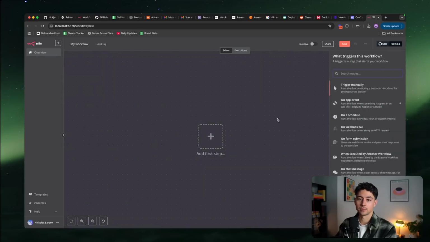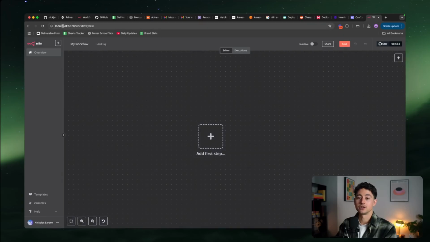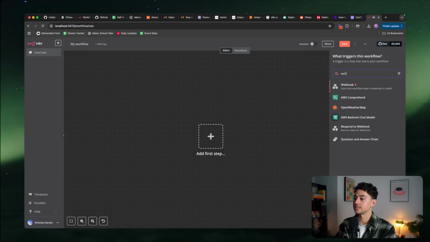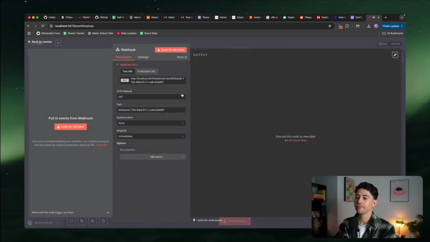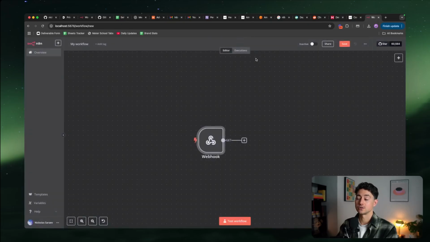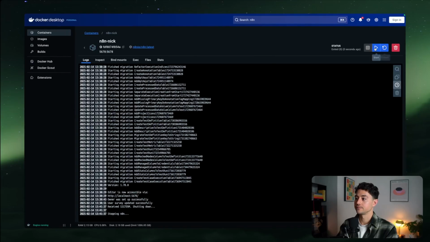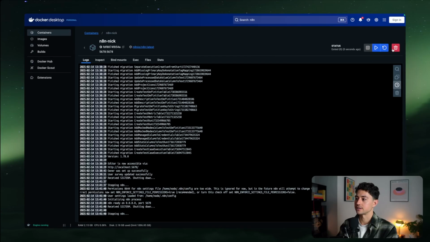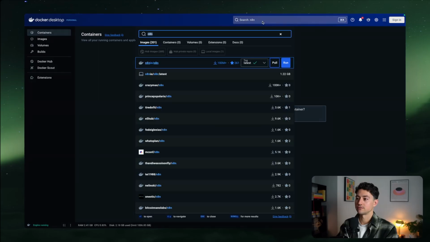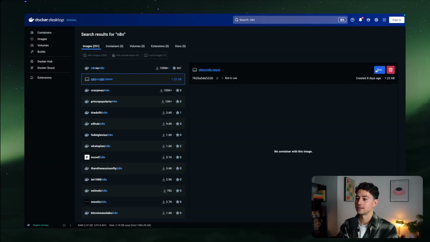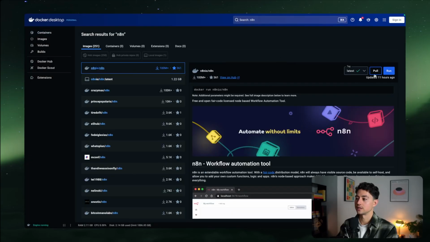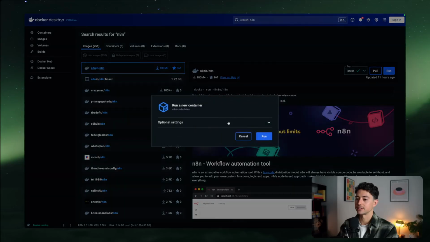Just keep in mind that this does complicate the process quite a bit because now your webhook URLs are all local. Now, if you want to find a way to expose this, if I go back here, if I type webhook, you'll see that we can't currently access this. So if you want to, I'm actually going to go back to my Docker container. I'll stop it, and then delete it. So we're going to want to find the n8nio latest again. We can pull it if we want, but in my case, I'm going to click run.